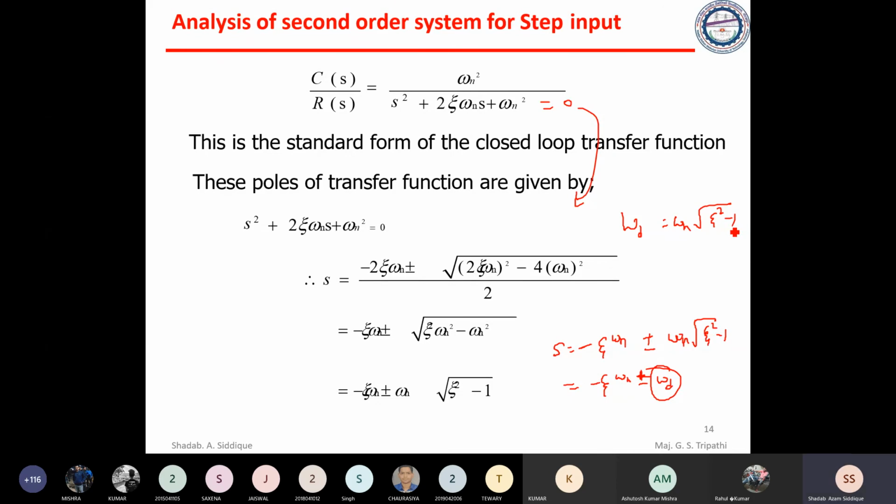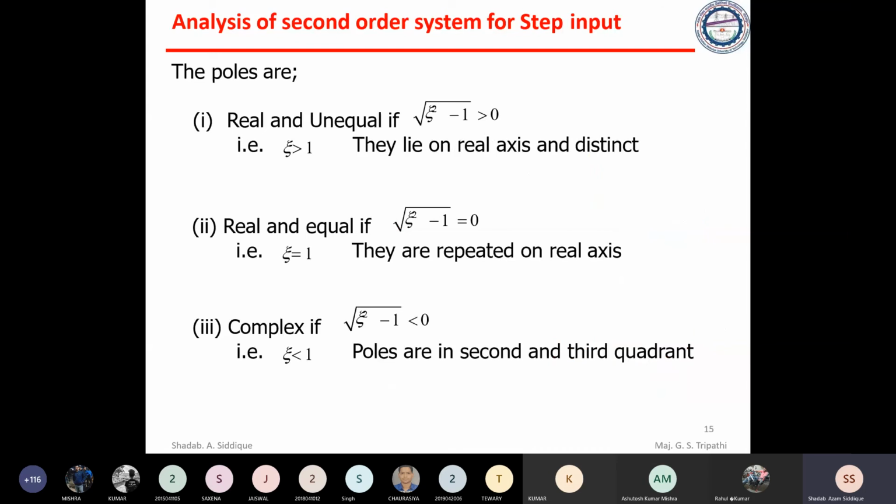If this zeta is greater than 1, then this equation is okay for us. If zeta is greater than 1, then this equation is good. Or you can say equal to 1 also, this is good, no issues. But if zeta is less than 1, then what will happen? We cannot use this one. You just take 1 minus zeta square and take j outside here. So I'll go into detail here.